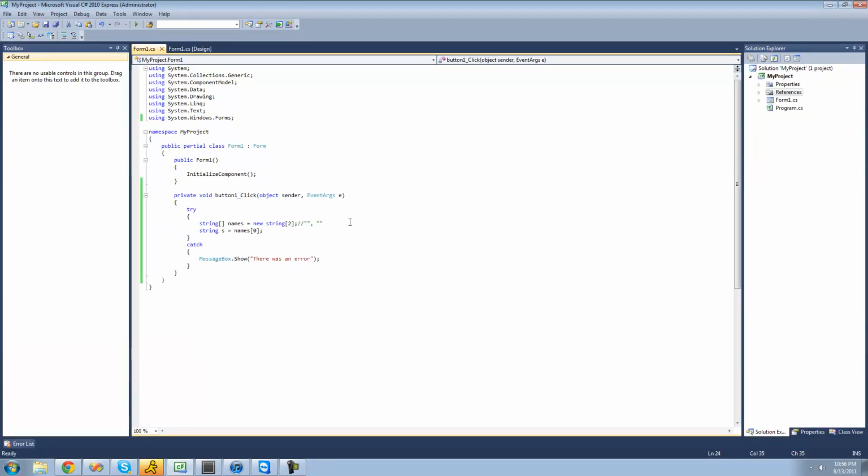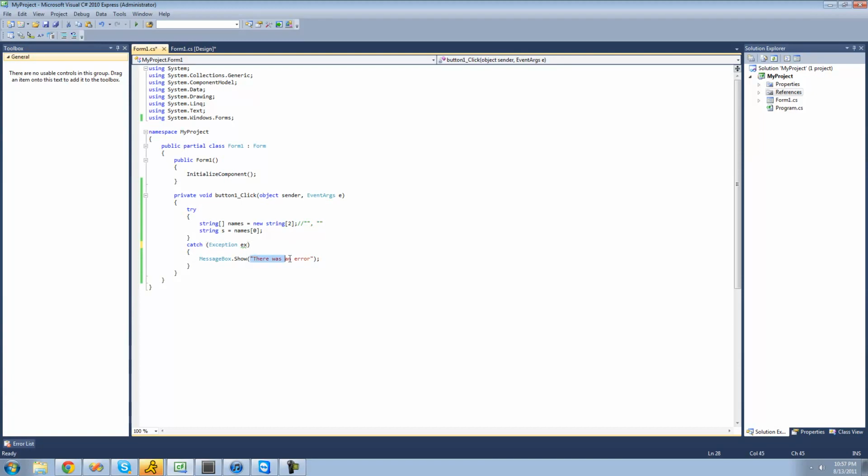But what if we want to tell the user exactly what the error was? When we ran our code without the try and catch, we got that nice message saying the index is outside of the bounds of the array, so that we sort of know what the problem is. And to get that message, what you're going to want to do is just put 2 parentheses after the catch. And then inside of here, you're just going to want to write Exception and then call it ex. And basically what you're doing right here is creating a new exception variable, and you're just calling it ex. And this exception will be equal to the exception that was thrown, or the error that was given.